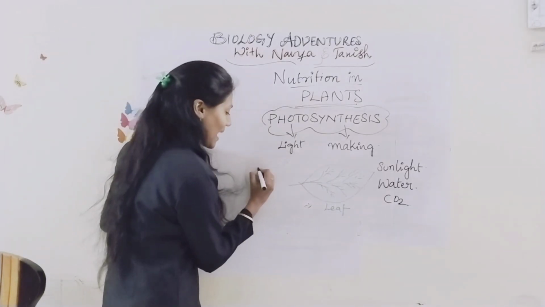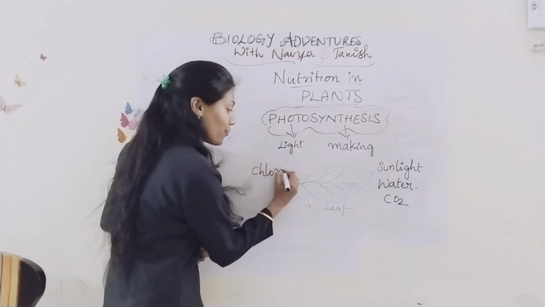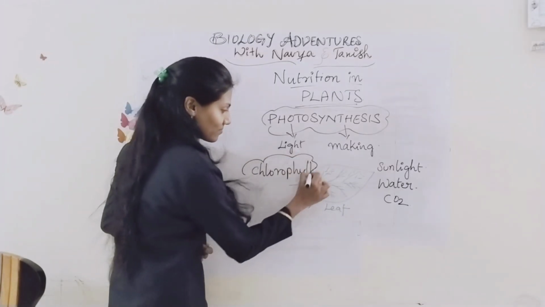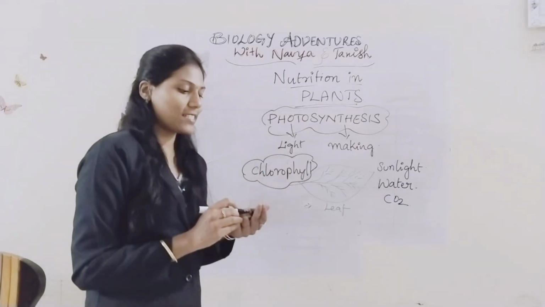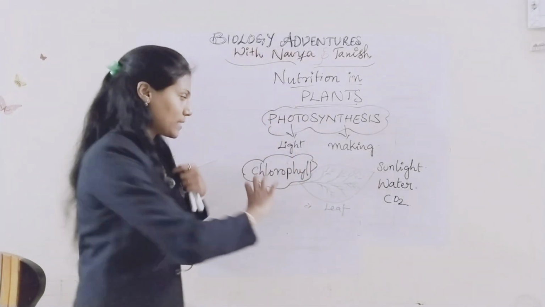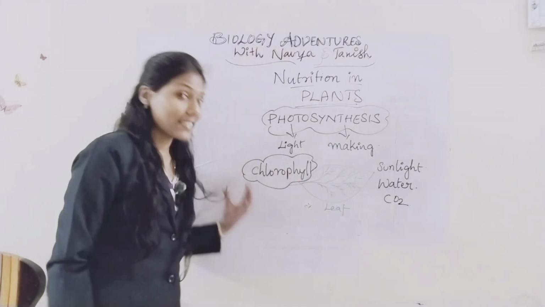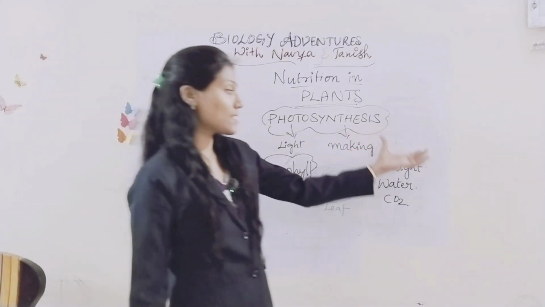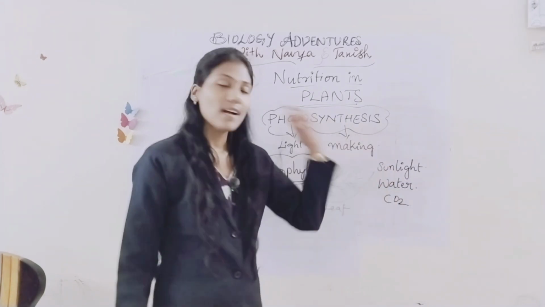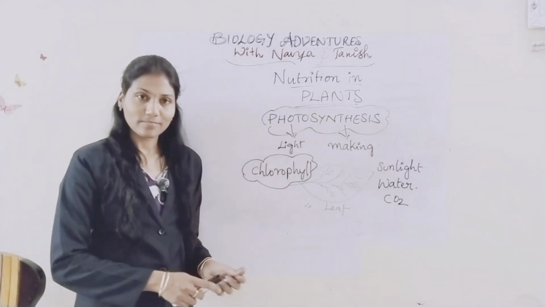You can take the cook as chlorophyll. He is the cook. So the leaf is a kitchen, and in that the cook is chlorophyll. And this chlorophyll needs helpers: sunlight, water, and carbon dioxide.